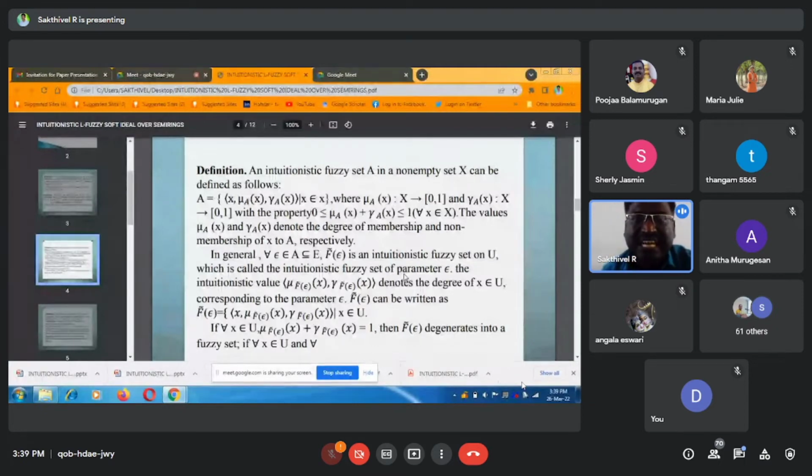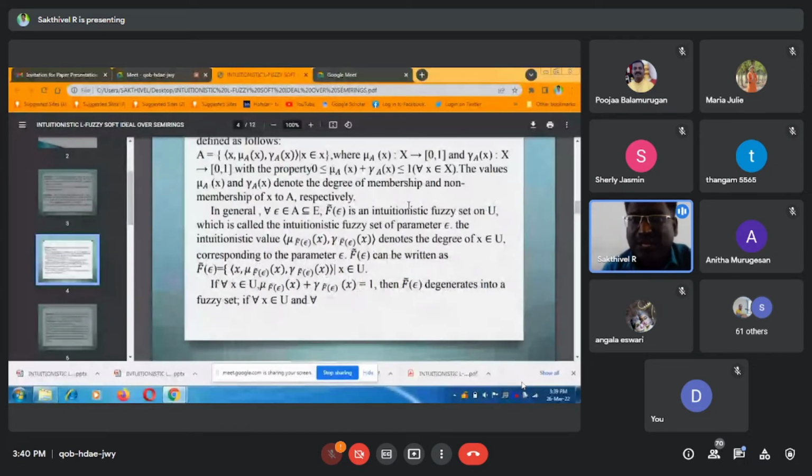An intuitionistic fuzzy set A in a non-empty set X can be defined as A = {(x, mu_A(x), gamma_A(x))}, where mu_A(x) maps X to [0,1] and gamma_A(x) maps X to [0,1], with the property 0 ≤ mu_A(x) + gamma_A(x) ≤ 1. The value mu of A is the degree of membership and gamma of A is the degree of non-membership.